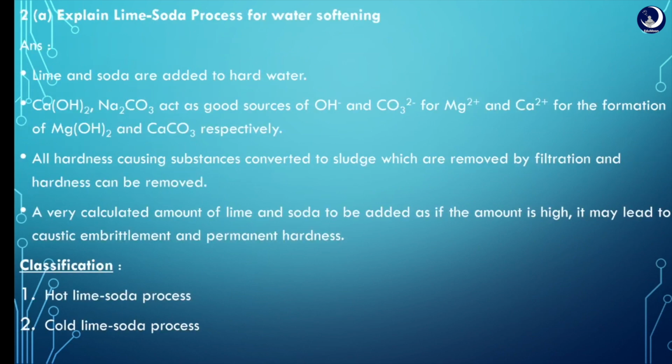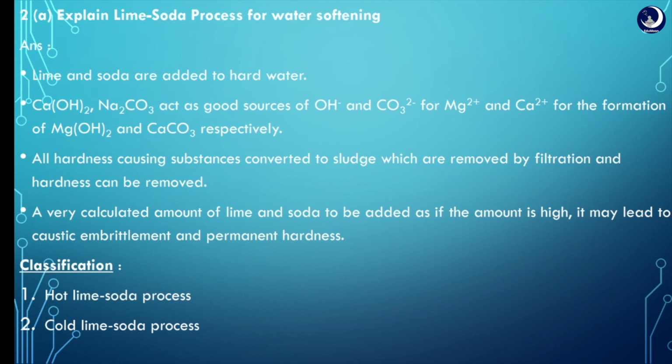Next, coming to 2A, explain lime soda process for water softening. Let's see the lime soda process. It is a process used to remove hardness, in which lime and soda are added to hard water.